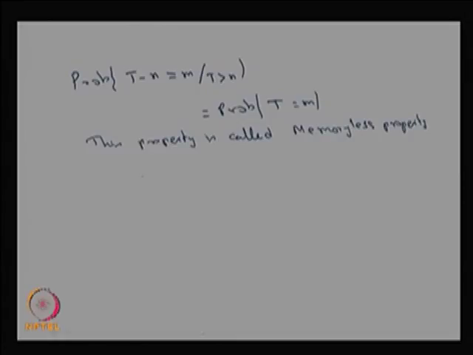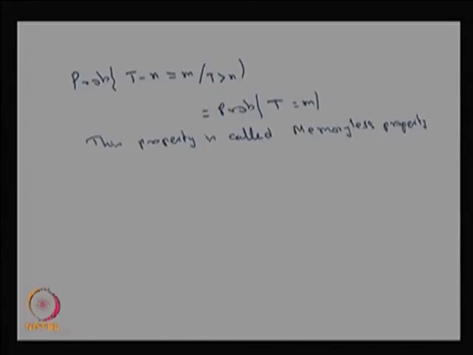Since T is geometrically distributed and the geometric distribution satisfies the memoryless property, this can be visualized in this example. The probability that T minus n is equal to m, given that T takes a value greater than n, is the same as the probability that T takes the value m.